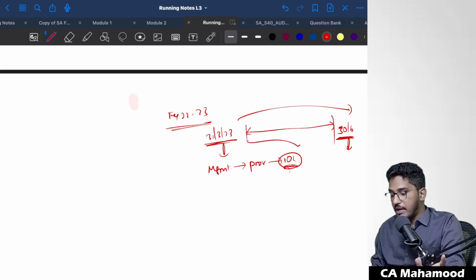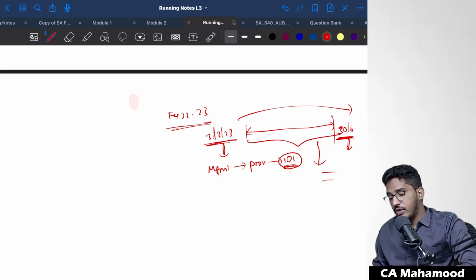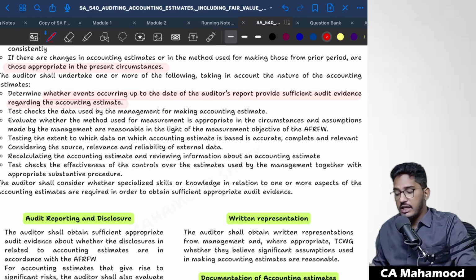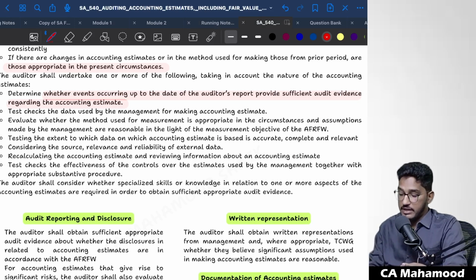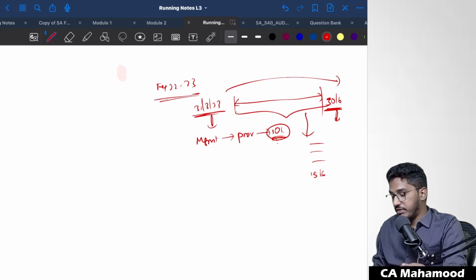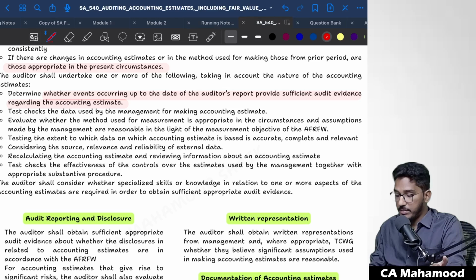Now, during this time, after the balance sheet date but before the date of auditor's report, did this event because of which provision was created, is it resolved? If yes, what is the actual outcome? So like this, you have to evaluate whether events occurring up to the date of auditor's report provide sufficient appropriate audit evidence regarding accounting estimate. Like for example, you came to know that this event because of which provision was created, that was resolved on 15th of June only. The actual expense turned out to be 10.2 lakh rupees. Yes, whatever estimate they have created as on the balance sheet date, that is correct only. Understood? Next one.